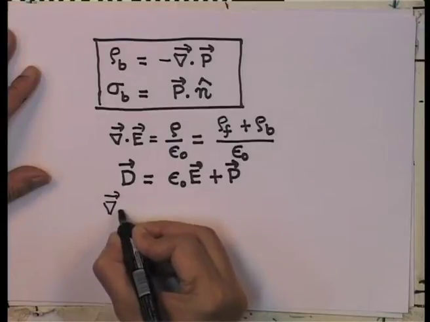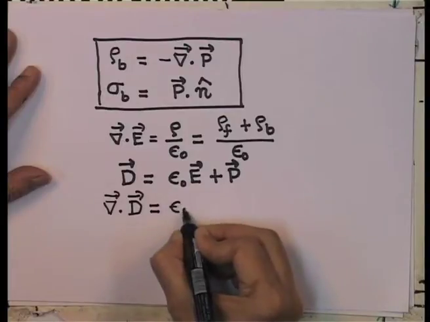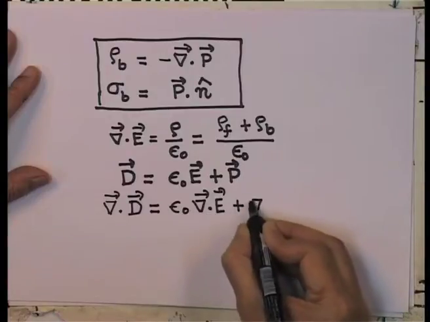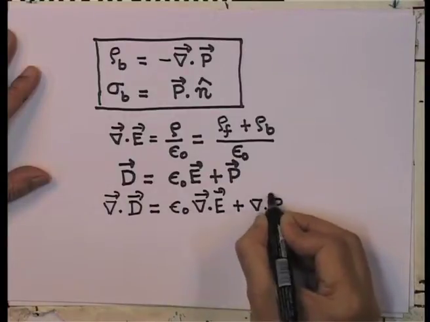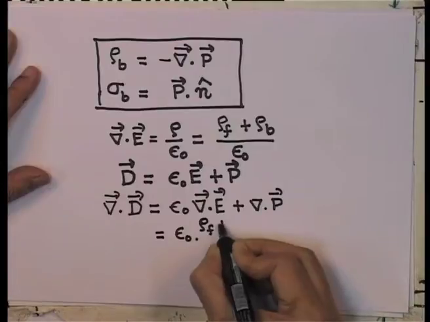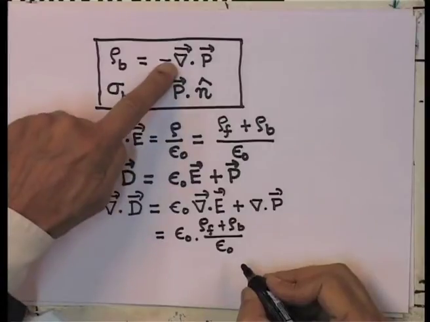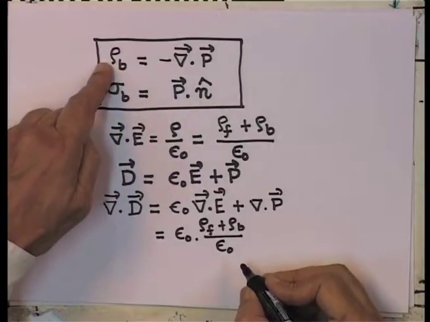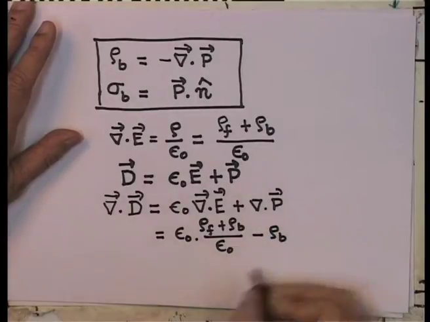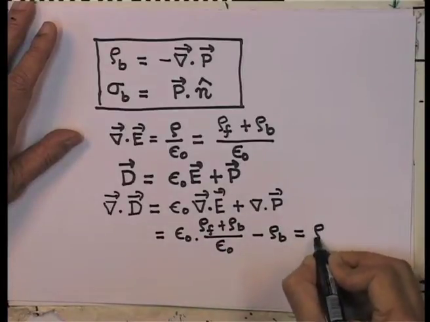What is del dot d? Notice del dot d is epsilon 0 del dot e plus del dot of p, and we have just now seen that del dot of E is rho free plus rho bound divided by epsilon 0, and minus del dot of p is just rho bound. So, therefore, this is minus rho bound. After cancelling the epsilon zeros, what I am left with is simply rho free.